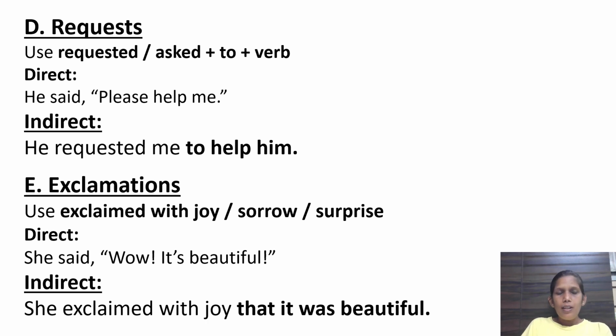For let's say last example, exclamation. For example, use exclaim with joy, sorrow, surprise. For example, direct speech, she said, wow, it is so beautiful. Now, how will you write it into indirect speech? She exclaimed. Instead of said, you will be using exclaimed with joy that it was beautiful. Understood? Any doubt? Okay? Let's proceed now.